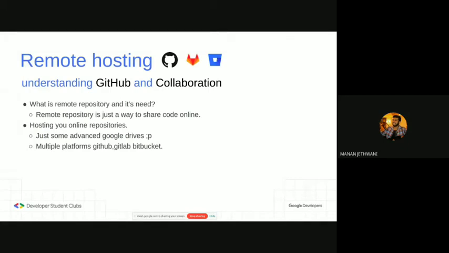What is a remote repository, you would ask? A remote repository is a copy of your local repository, or your local project work in which you are working, and it is just uploaded to a hosting site like GitHub, GitLab, etc. As you might now understand, a remote repository is just the repository which has been uploaded to a server from where anyone can view it.